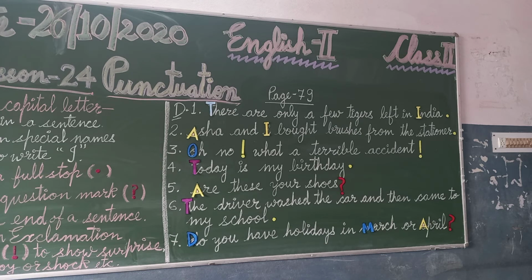Then the next one, number 6: The driver washed the car and then came to my school. It's a statement. So the first letter of the sentence, T, is written in a capital letter, and the sentence ends in a full stop.